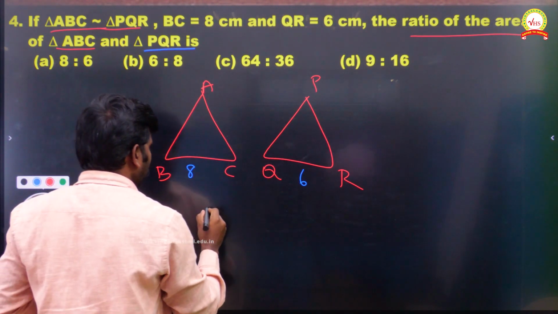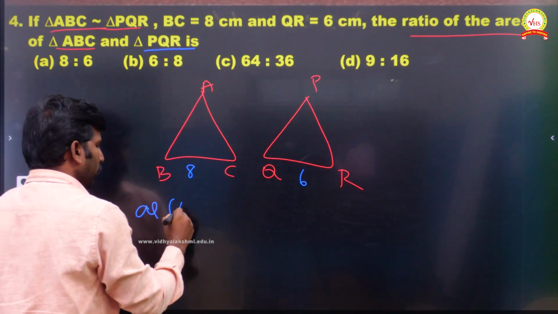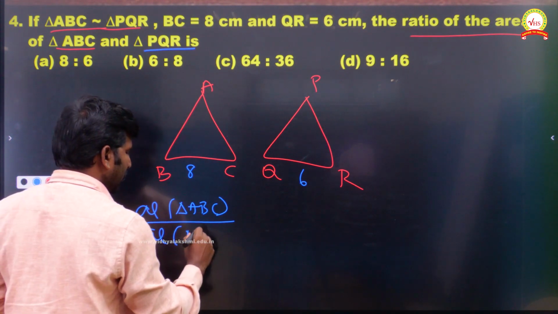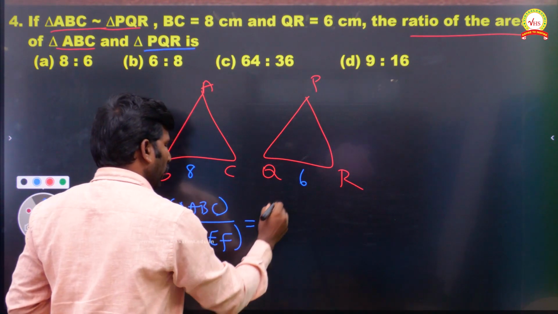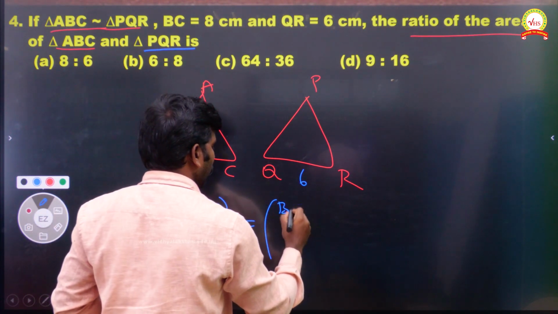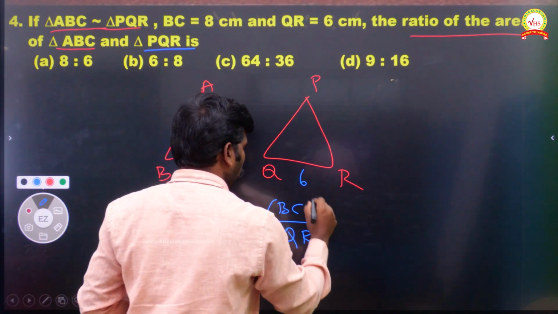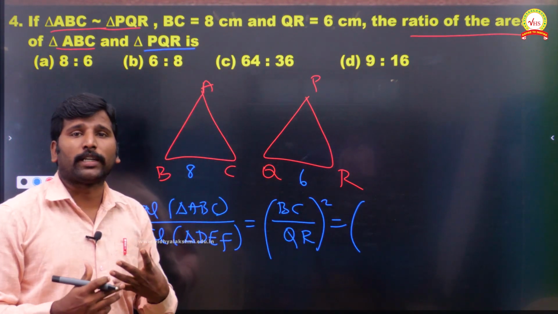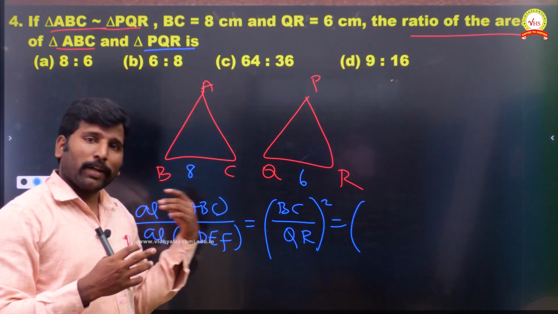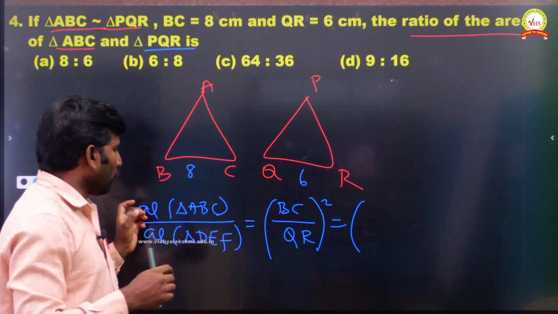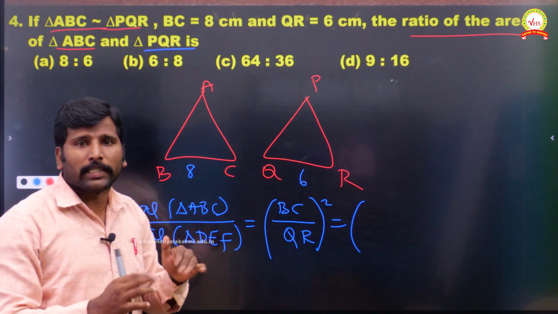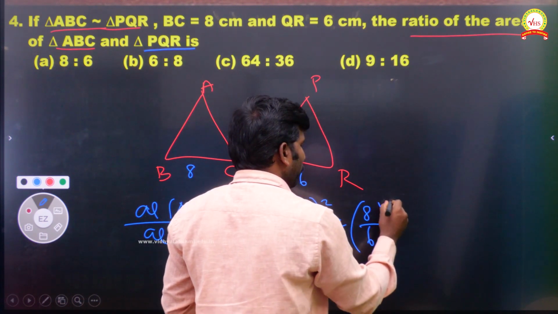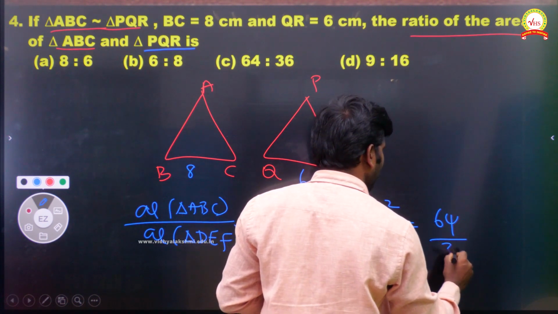Here I have already told you, area of triangle ABC divided by area of triangle DEF, if you want, we have to square the corresponding sides BC divided by QR. Just I am squaring this. This is the formula. Suppose you want the area of two similar triangles in the ratio, you can just square the corresponding sides, then you will get the answer. Corresponding sides here 8 is there and this is 6. So when we square, 8 square the value 64, 6 square the value 36.